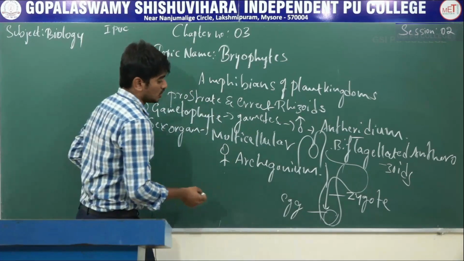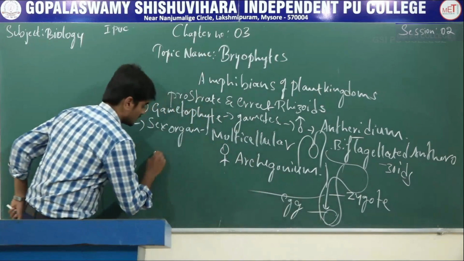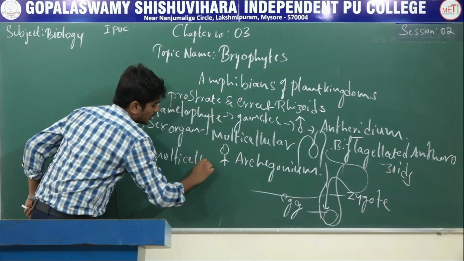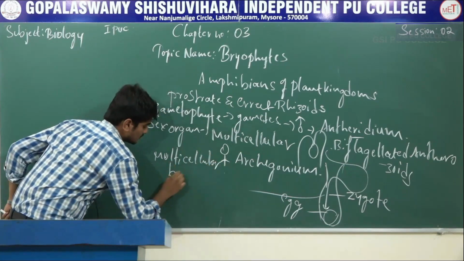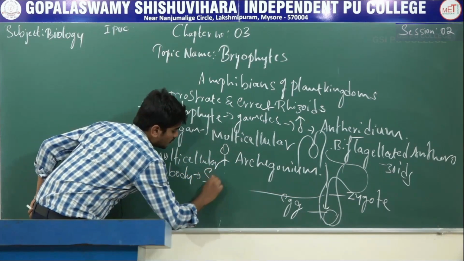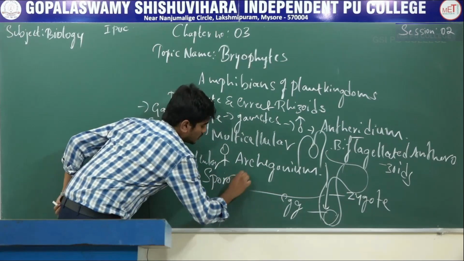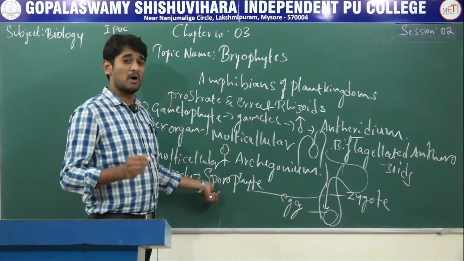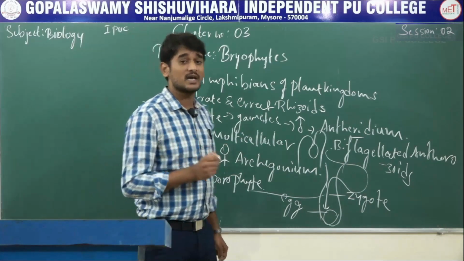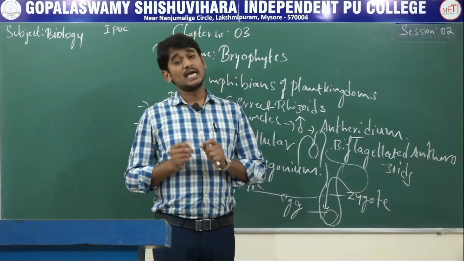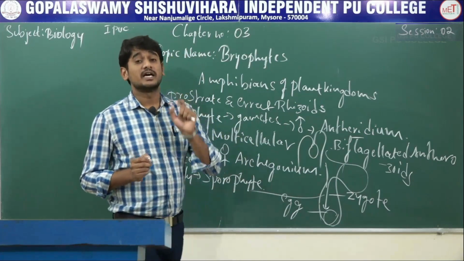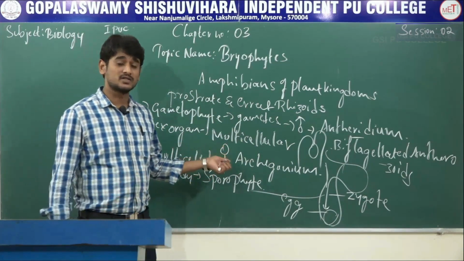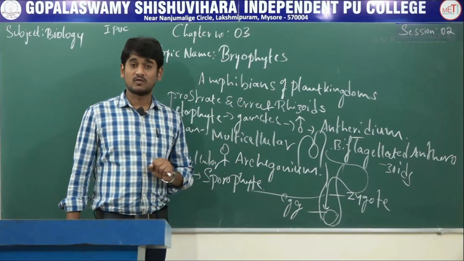The zygote produces a multicellular body that is called sporophyte. This sporophyte is not free living but attached to the photosynthetic gametophyte, because it derives nourishment from it.